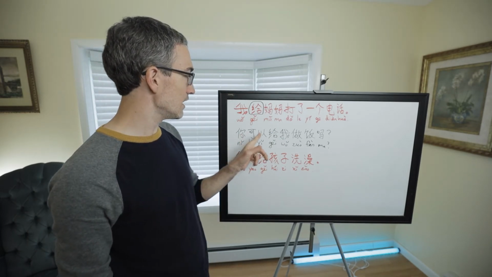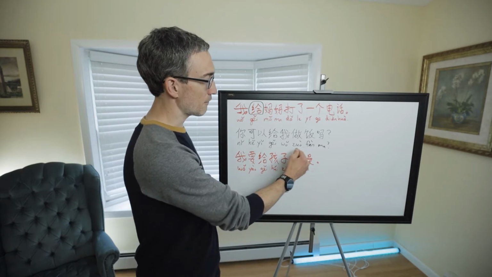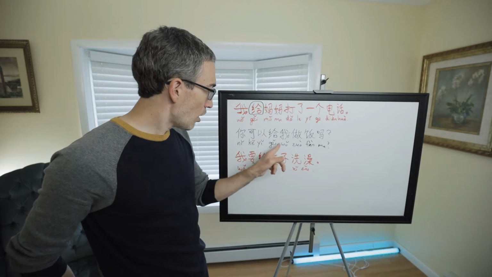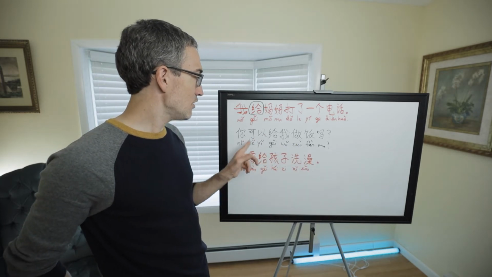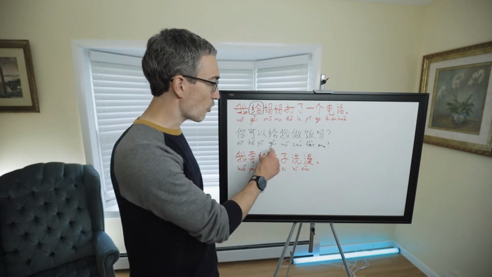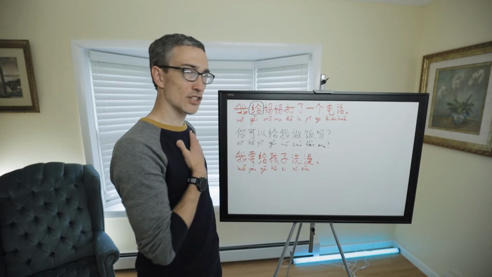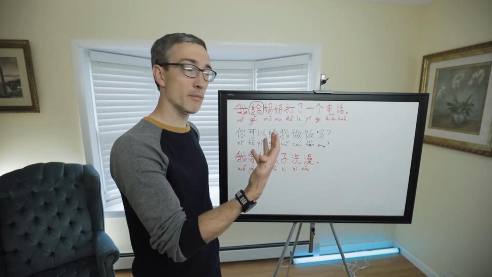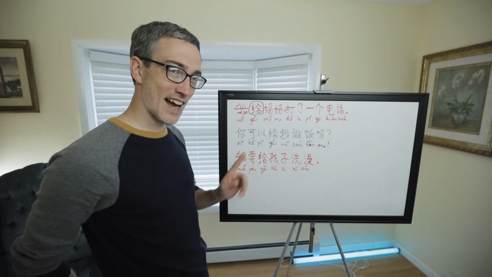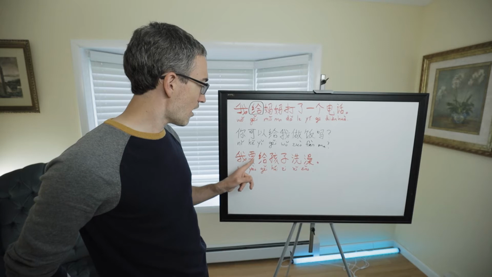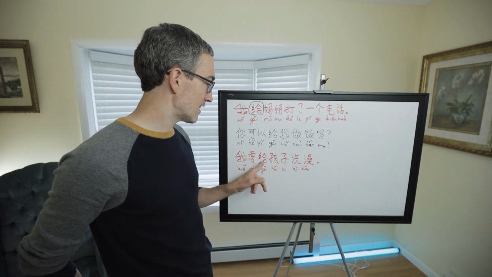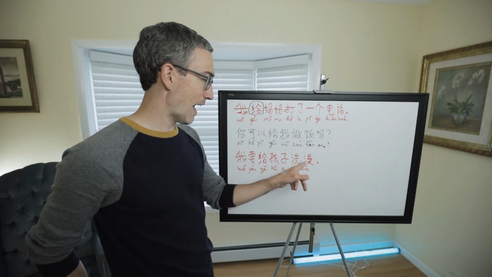Okay, so here we go. Another one. 你可以给我做饭吗? 做饭 means to make food. So what do you think this is? It's a question. 你可以给我做饭吗? Can you make food for me? Can you cook for me? So here the ge in English would be translated for. Can you do something for me? Here's another one that's similar to the for idea, but not exactly the same. And let me show you why. 我要给孩子洗澡. Okay, so I want to, or I will, 给孩子, give child bath.